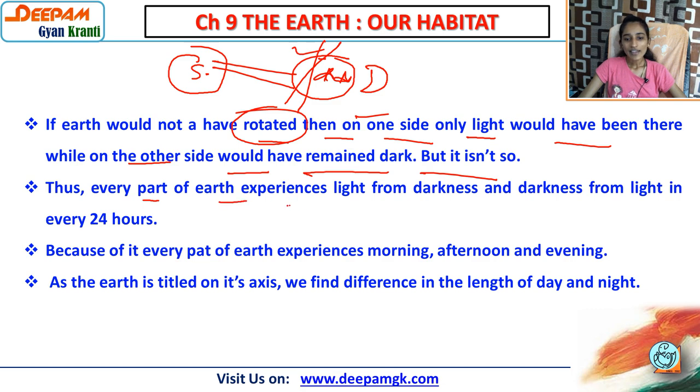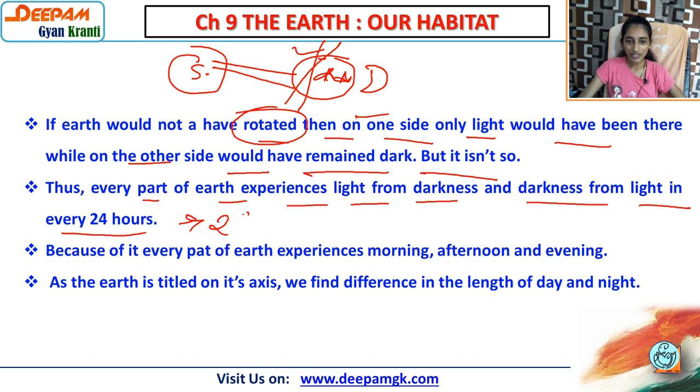Every part of the earth experiences light from the darkness and darkness from light in every 24 hours. During the 24 hours we have 12 hours of night and the day also. So each and every part faces that light and dark. Because of this, every part of the earth experiences morning, afternoon and evening.